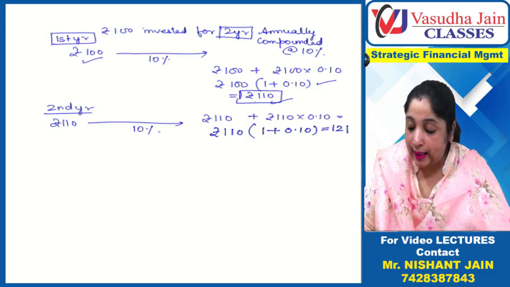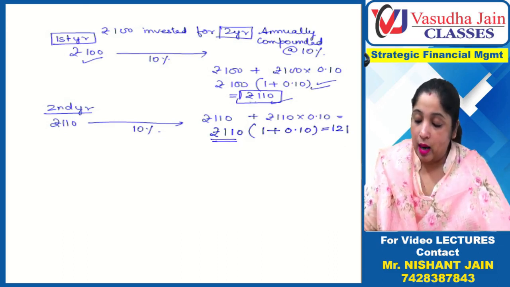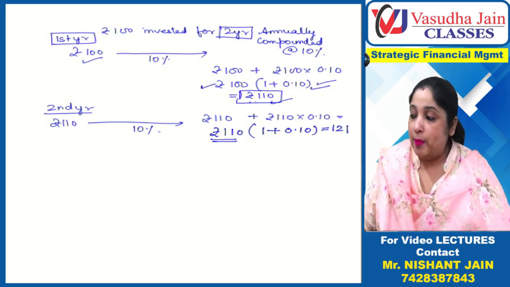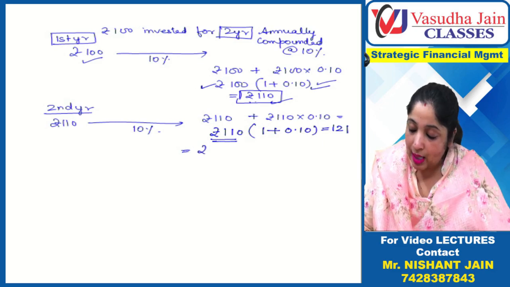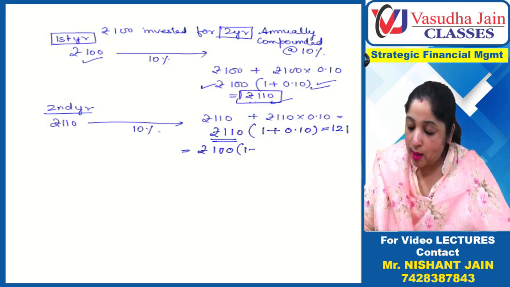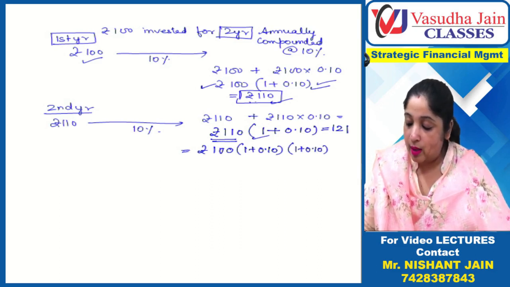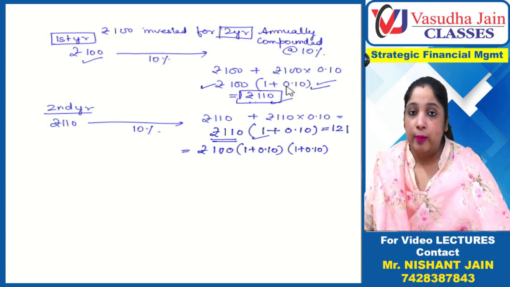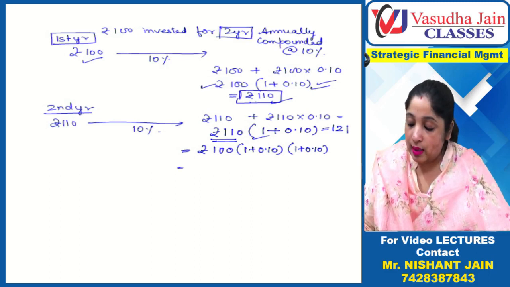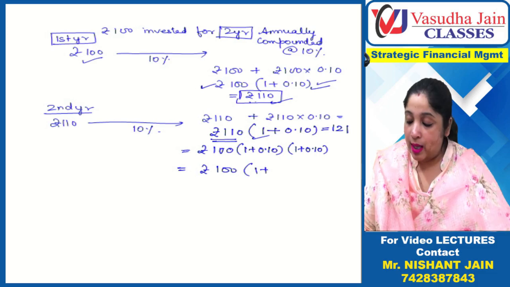But I want to create a formula out of it. Now instead of 110, I am going to write this thing. 110 is equal to 100 rupees times 1 plus 0.10. So I am going to write rupees 100, 1 plus 0.10, and the same thing 1 plus 0.10 from here. So instead of 110, I have written this computation, 100 into 1 plus 0.10. Now if you see, this becomes 100 and 1 plus 0.10 whole square, I can write. Now this is equal to 121.